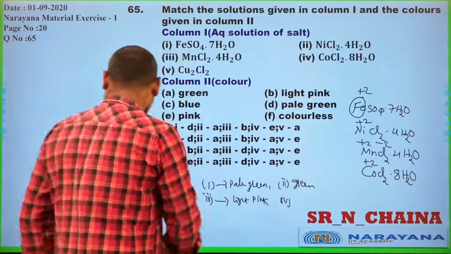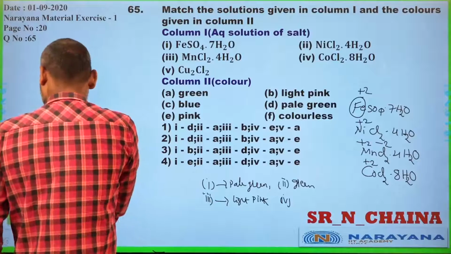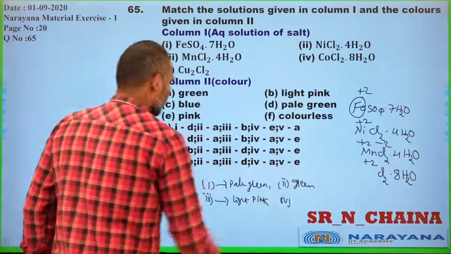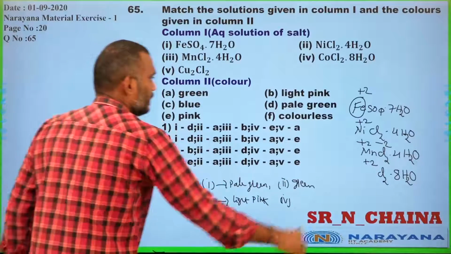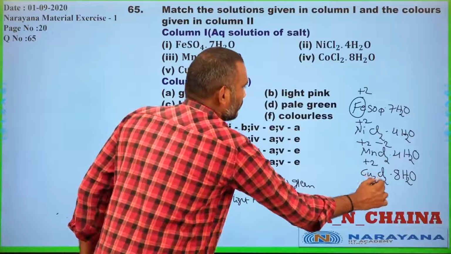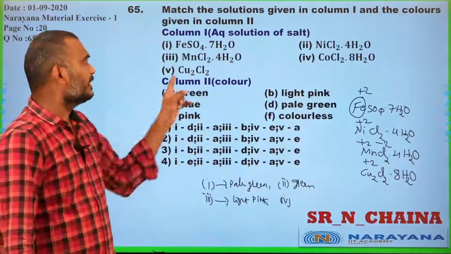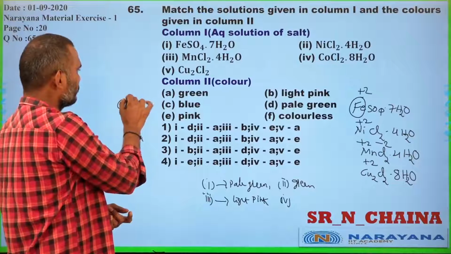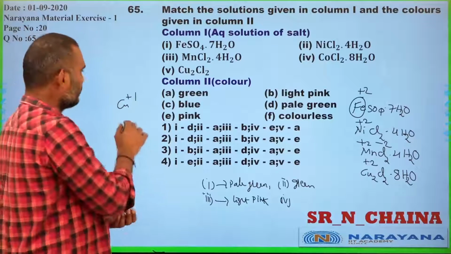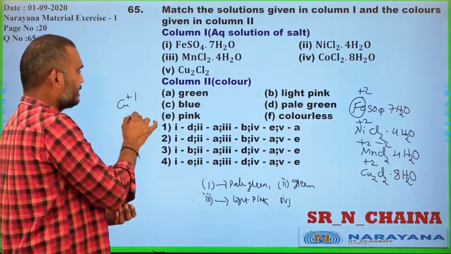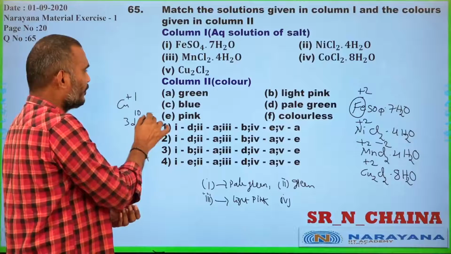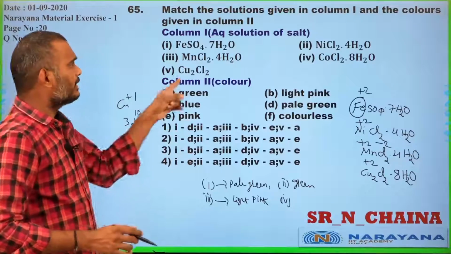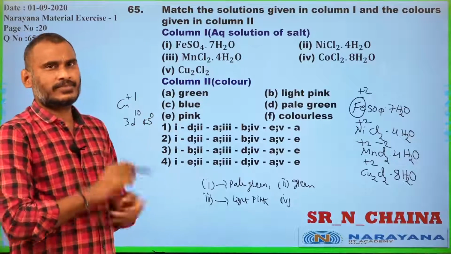And you go for the fourth option. I am sorry sir, that is Cu2Cl2. In Cu2Cl2, copper is +1, that is 3d10 and 4s0. Generally it should be colorless.